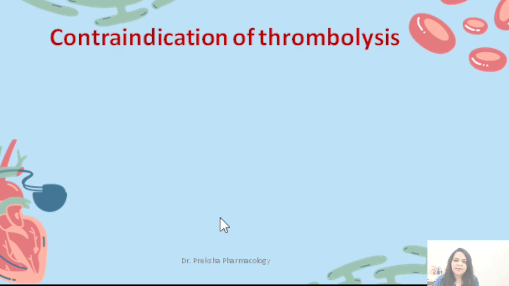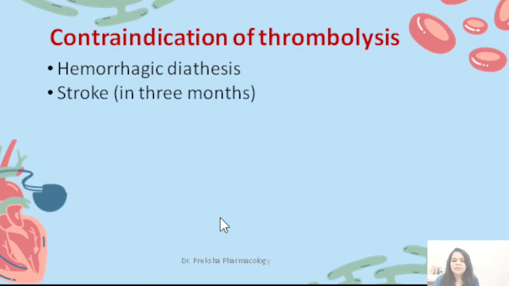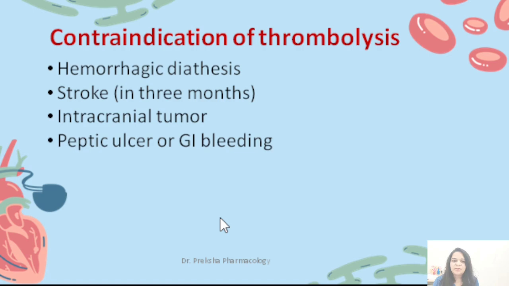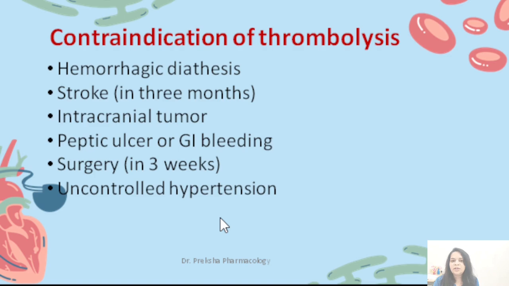Now coming to the contraindications of thrombolytic agents. This includes hemorrhagic diathesis like intracranial hemorrhage, stroke in the last 3 months, intracranial tumor or malignancy or aneurysm, peptic ulcer or GI bleeding that can also aggravate the chances of bleeding, surgery in the past 3 weeks, and uncontrolled hypertension. These are all the pathological conditions where you cannot give fibrinolytic agents. And one important contraindication is pregnancy.